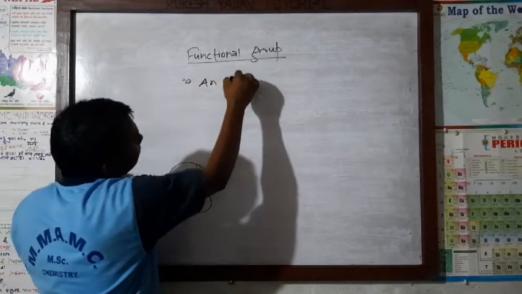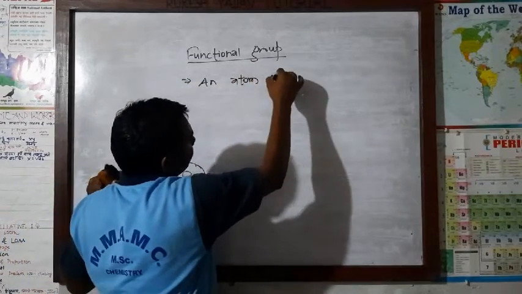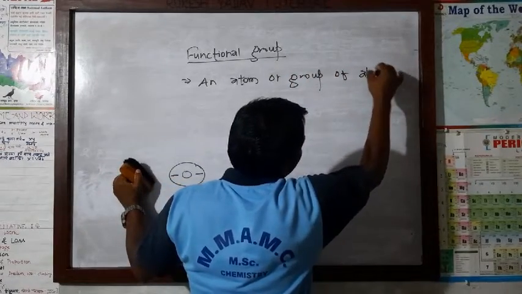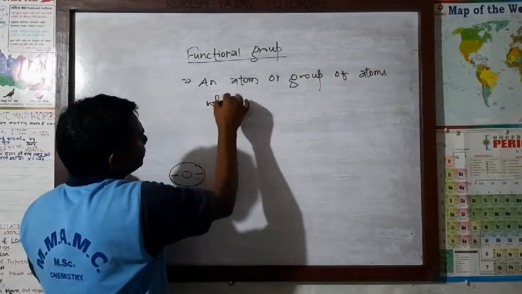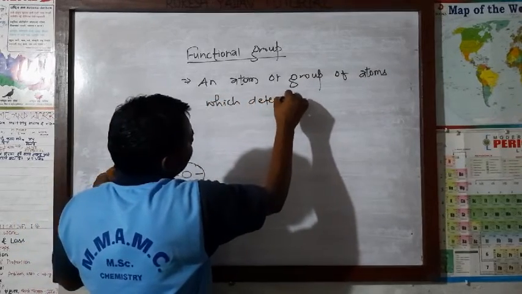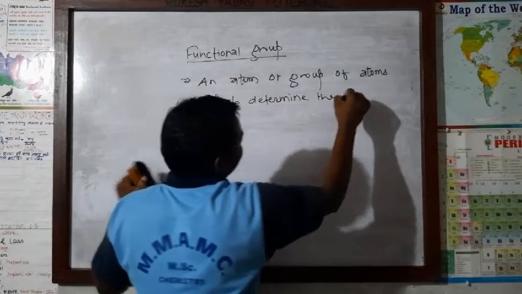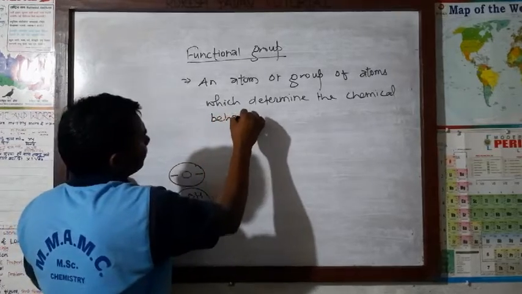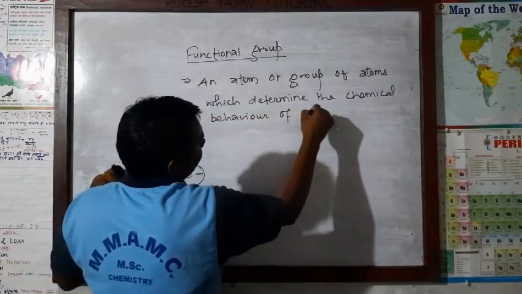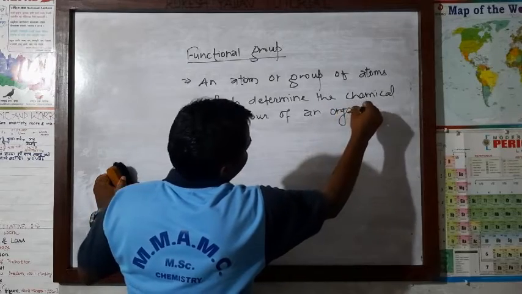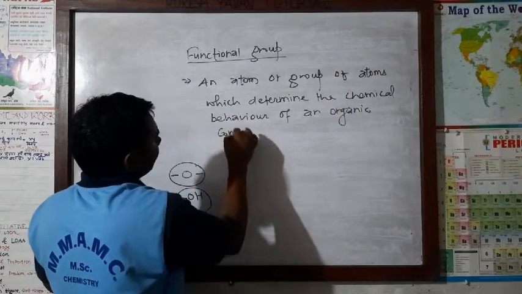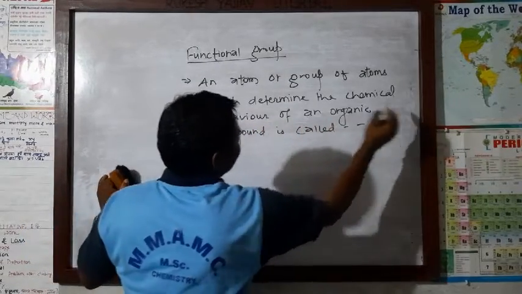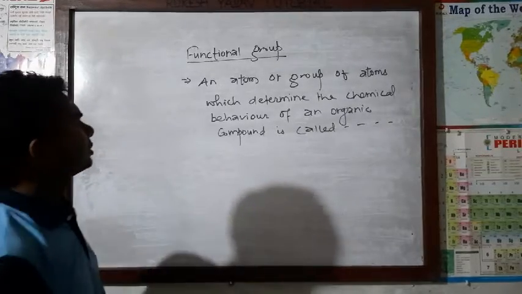An atom or group of atoms which determine the chemical behavior of an organic compound is called functional group.